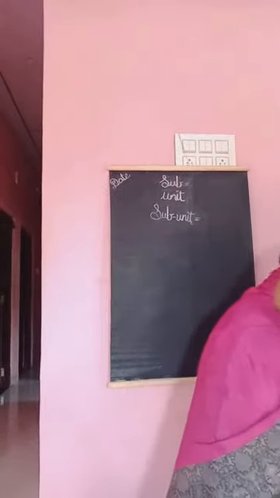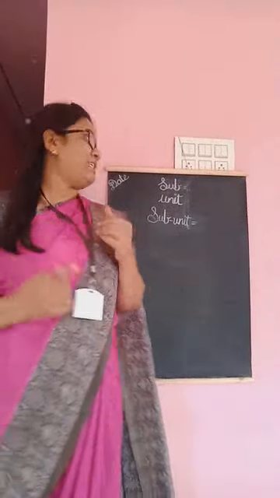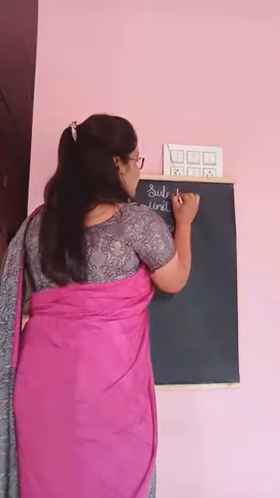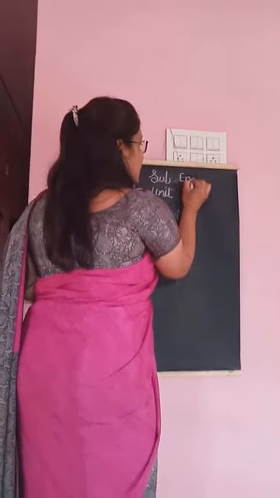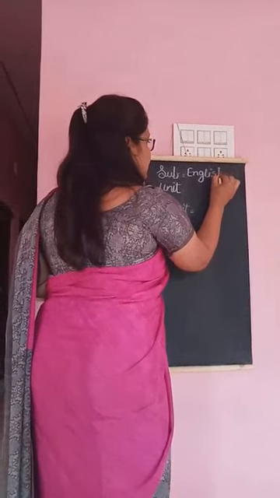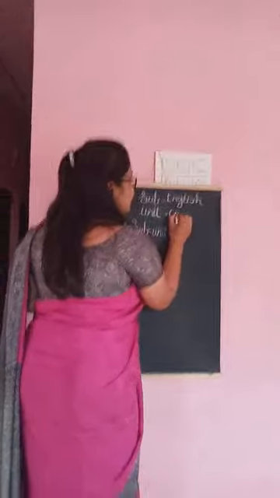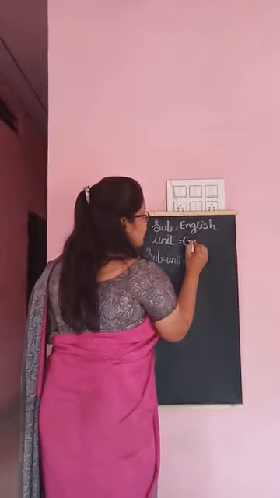But today we are going to learn a very interesting topic, and that is the sentence. Firstly, what is the definition of a sentence?